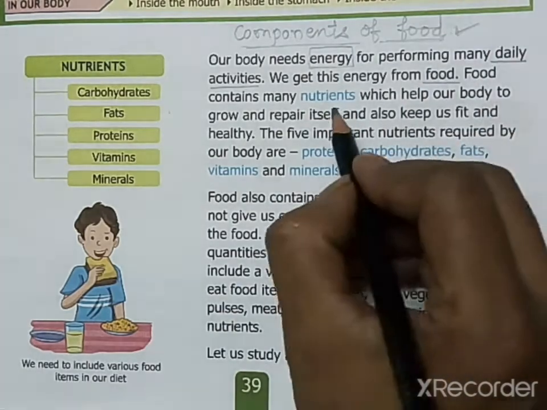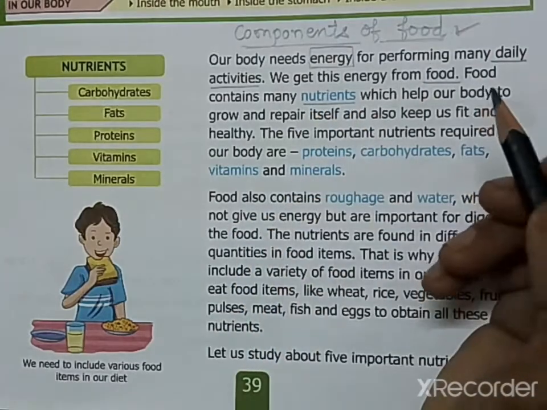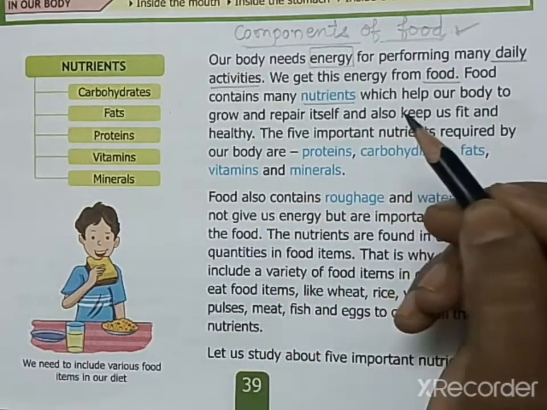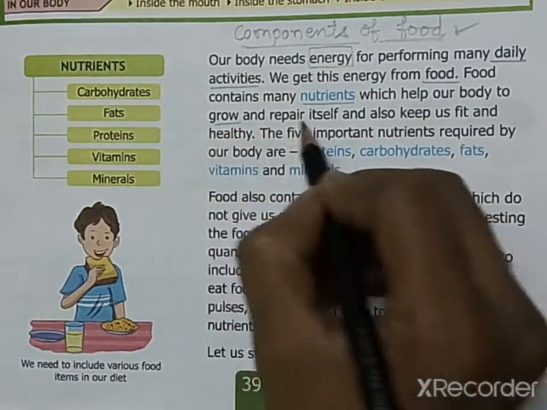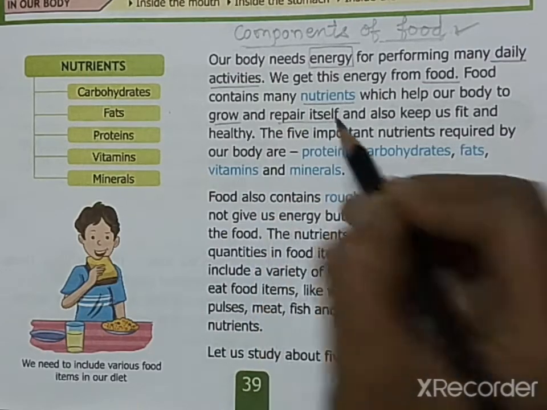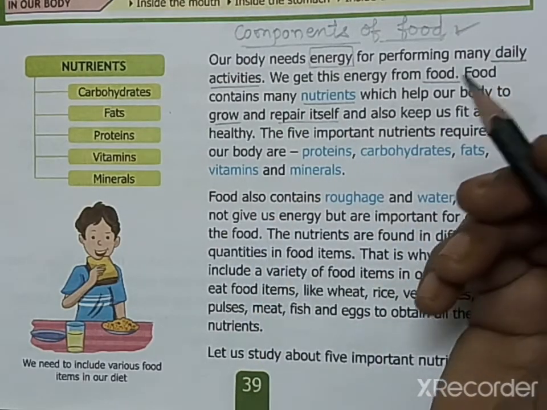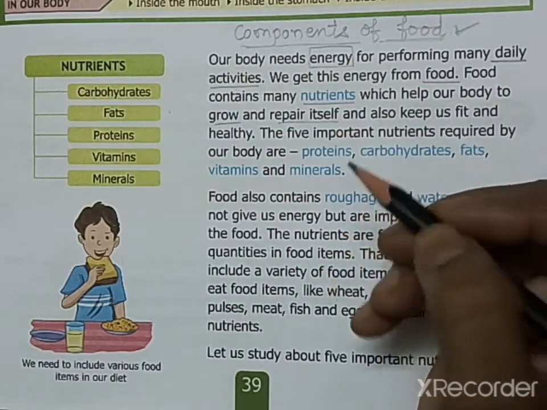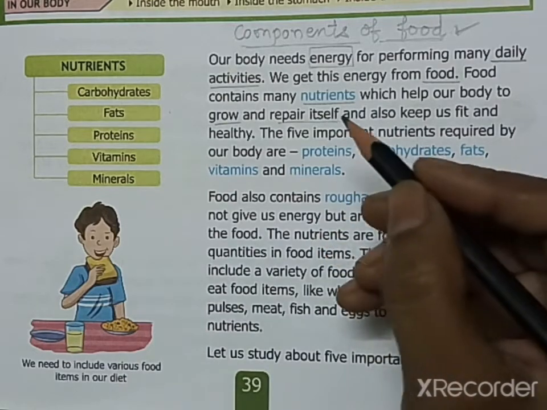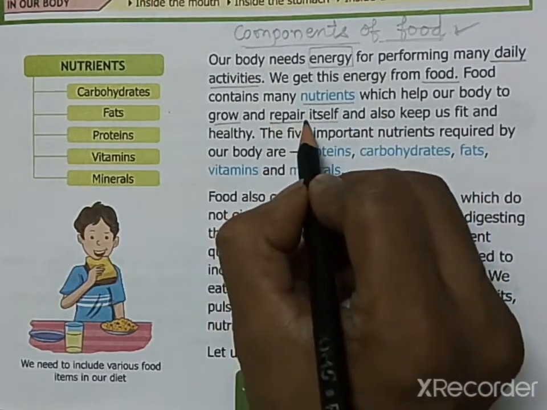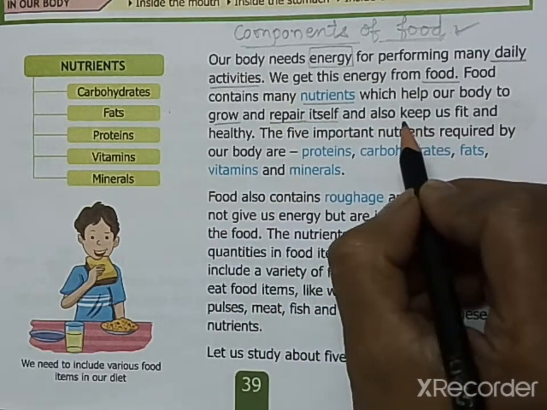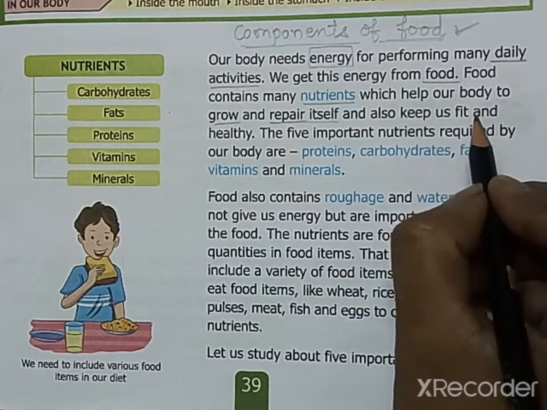Food contains many nutrients. Why do we eat food? Because it contains many nutrients, and these nutrients help our body to grow and repair itself. Suppose you got a cut or any other damage in the body, then these nutrients help to repair the body, and also keep us fit and healthy.